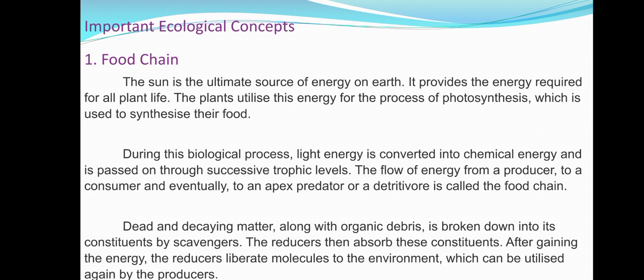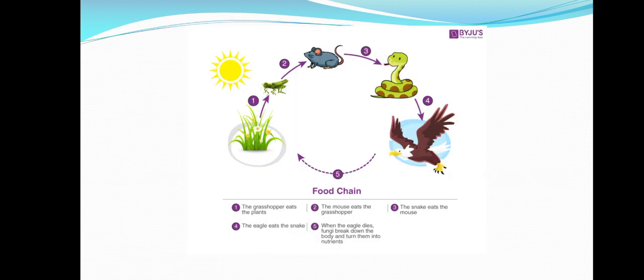Then the third one is the parasite food chain. The plants and animals of the grazing food chain are infected by parasites. The parasites derive their energy from their host. That is known as a parasite food chain.